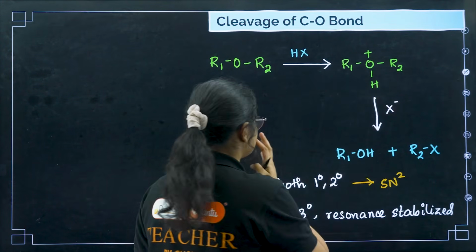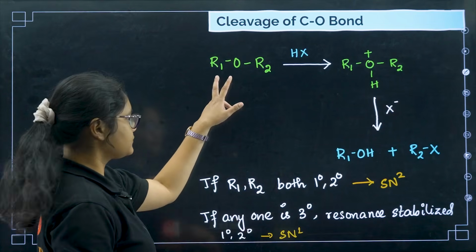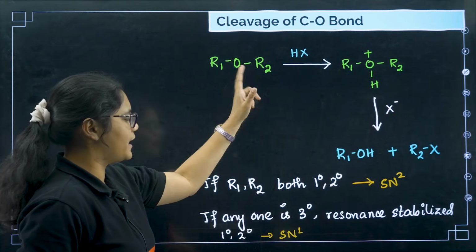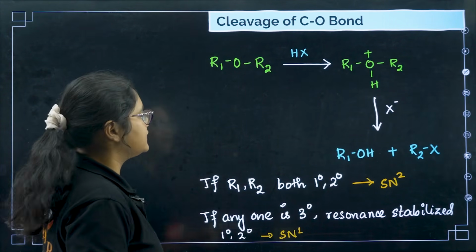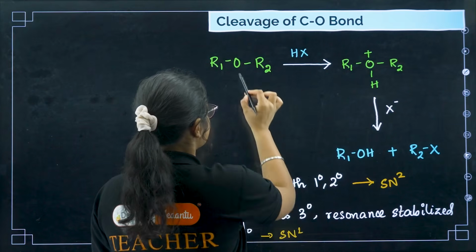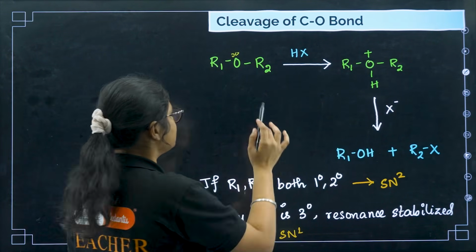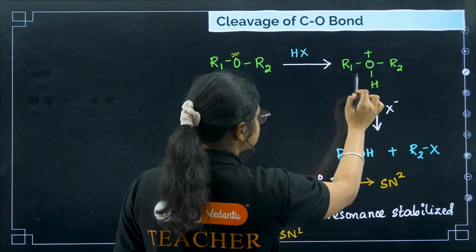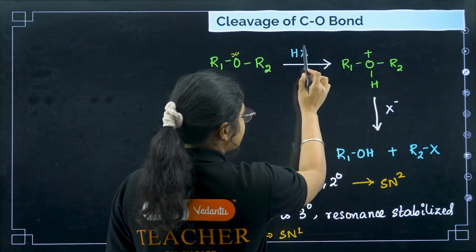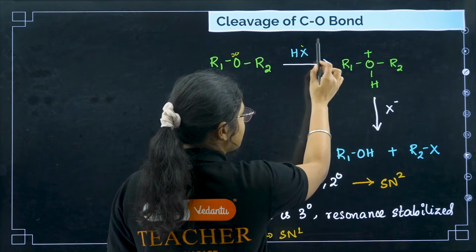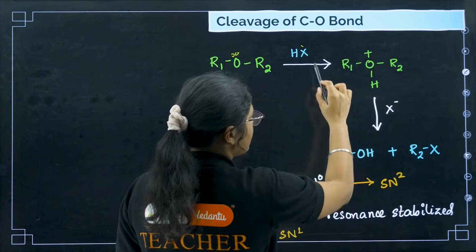Now see what exactly happens. You have an ether R1-O-R2, and HX is there. First, we know the lone pair of oxygen is hyperactive. Wherever it finds H, it binds to that, and it forms O+-H. Now there is an X minus, so this X minus can attack here, or it can attack here.